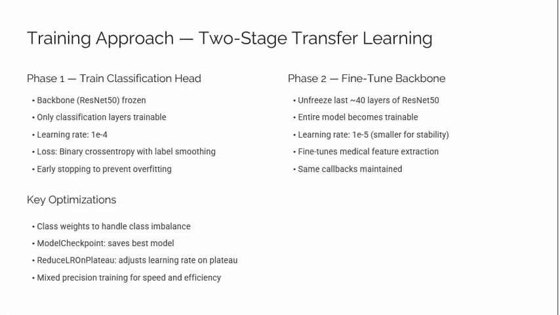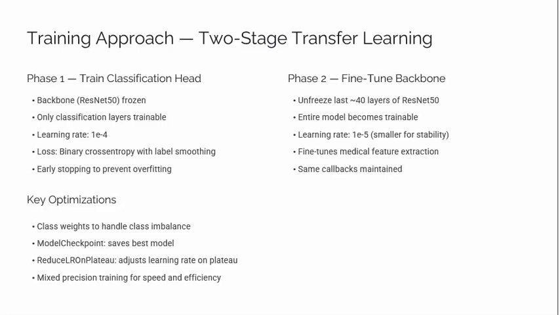Coming to phase 2, we unfreeze 40 layers of ResNet50 and fine-tune them using a smaller learning rate. This allows the deeper layers to slowly adapt to medical-specific features like lung textures and opacity. These two stages give us stability from the pre-trained knowledge and flexibility to specialize the model, leading to better accuracy.